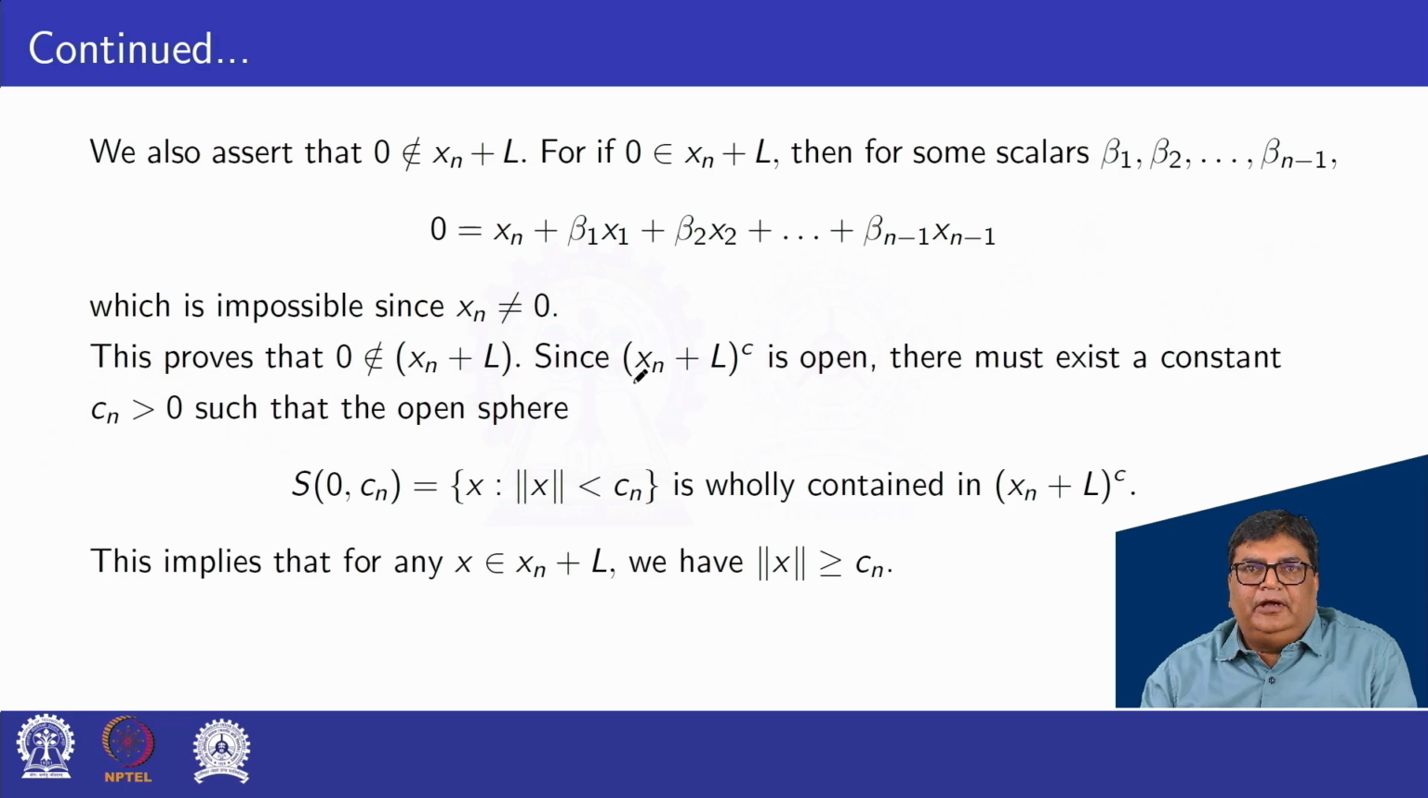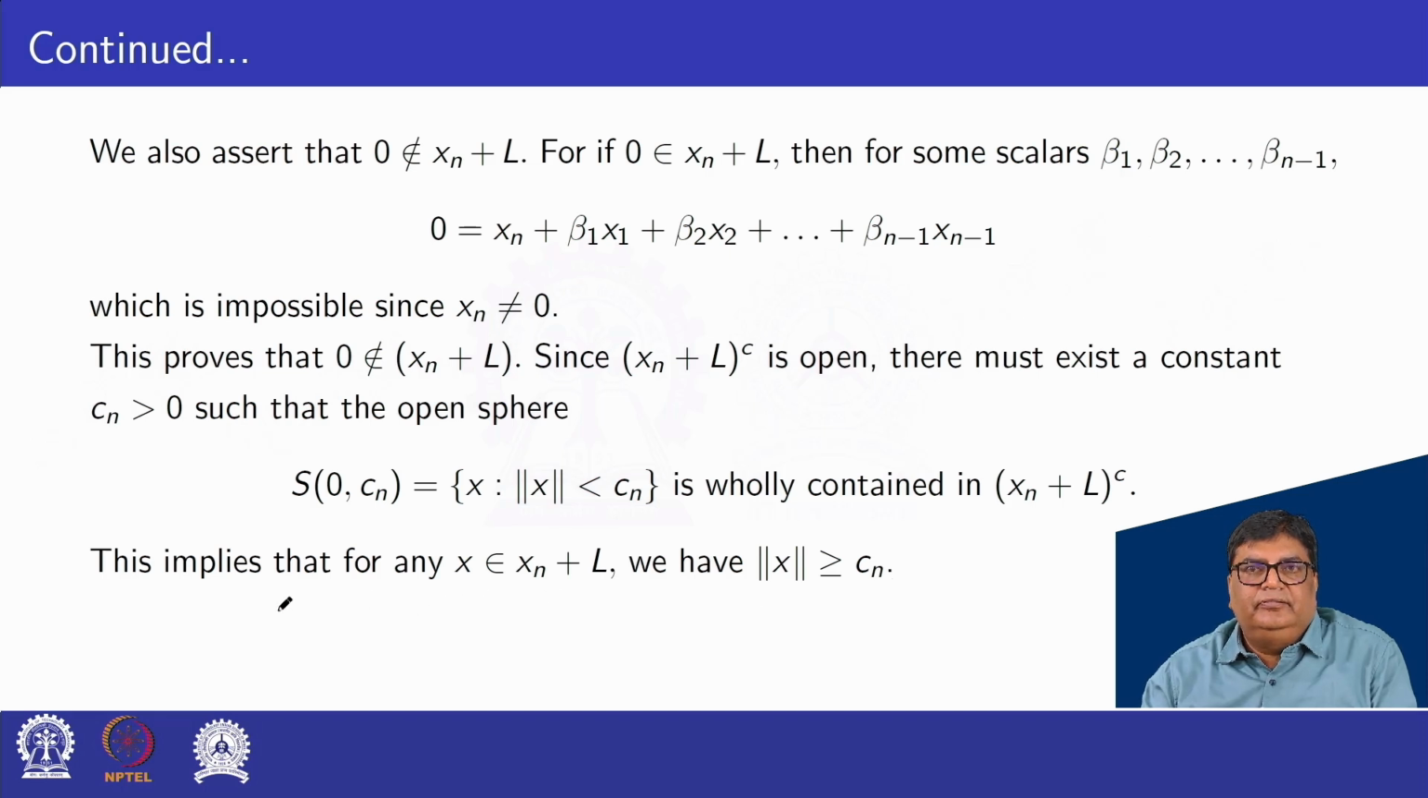Since the complement of xn plus L is open, there must exist a constant Cn greater than 0 such that the open sphere S(0, Cn), that is, 0 is the center and Cn is the radius of the open sphere, defined by x such that norm x is less than Cn, is wholly contained in the complement of xn plus L. This implies that for any x belonging to the complement of xn plus L, we have norm x greater than Cn.